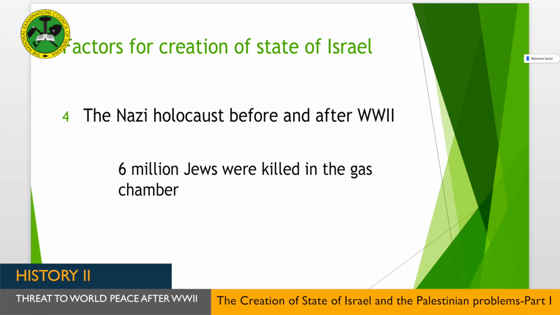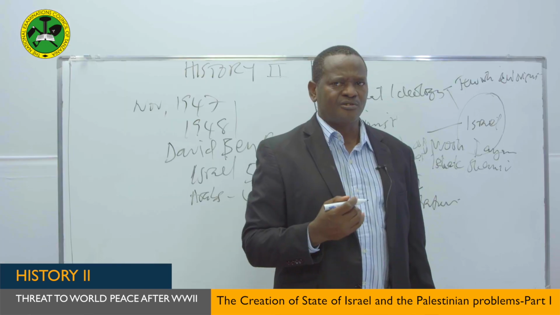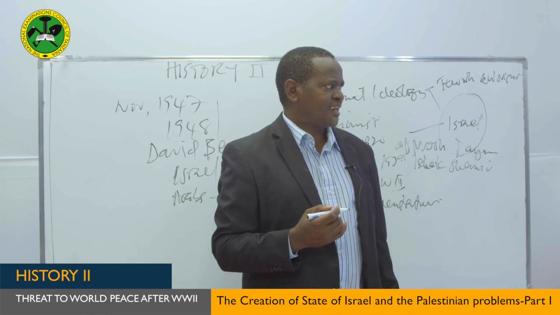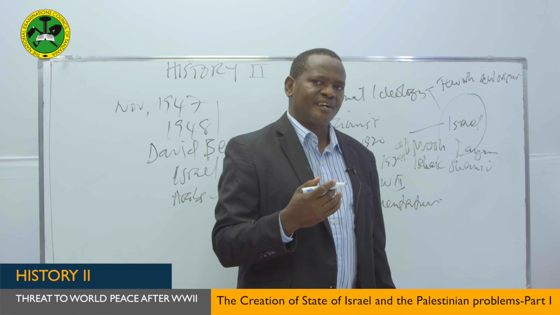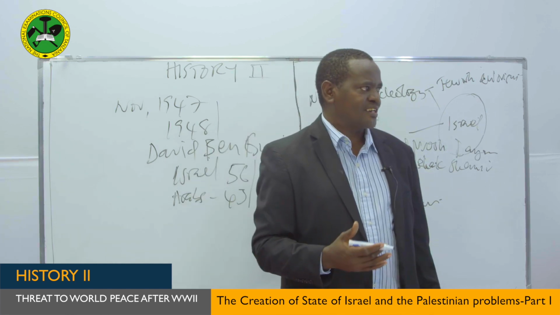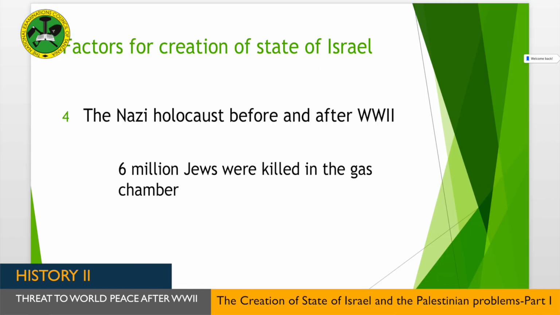So because of this Nazi Holocaust, after the Jews were killed in the gas chamber, the world felt sorry for the Jews. And this explains why some European countries supported Jews for the establishment of their new land, their new home. It also explains why Jews got a lot of support from such countries, and in fact, they were led by the United States of America.